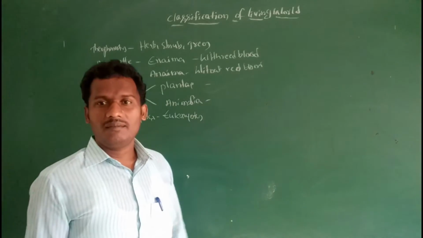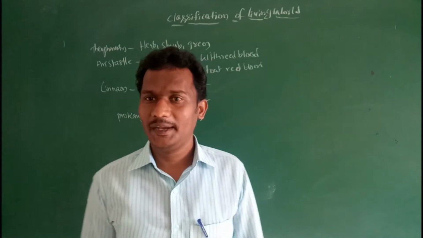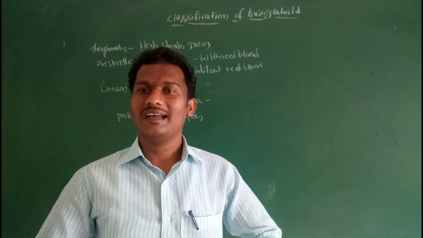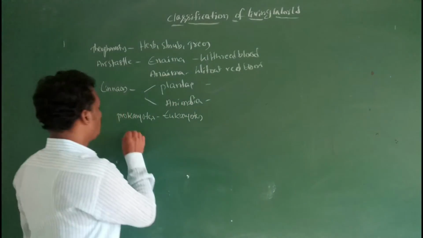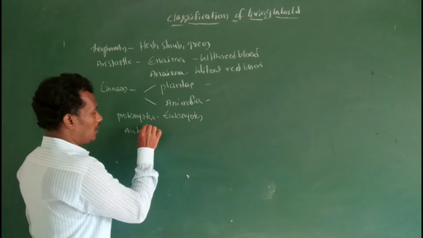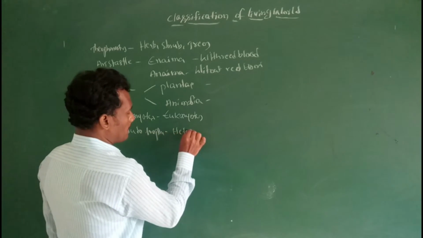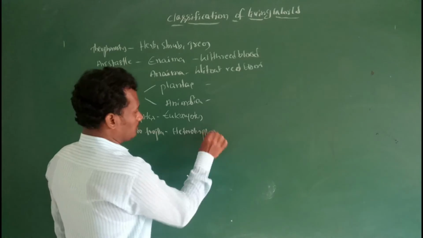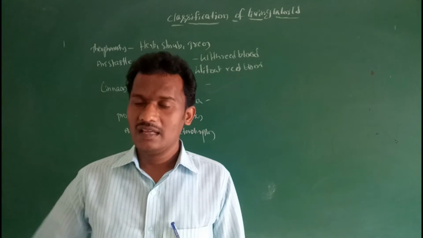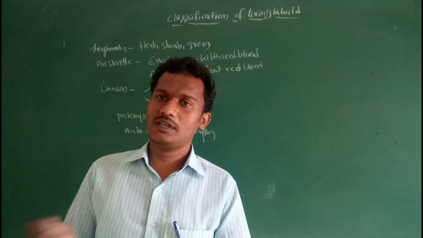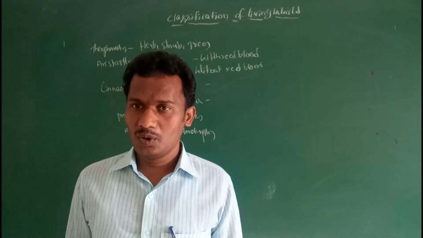At the same time, he did not differentiate autotrophs and heterotrophs. He did not consider the nutrition of organisms. Generally plants are autotrophic, some bacteria are autotrophs and some are heterotrophs, and fungi are all heterotrophs.